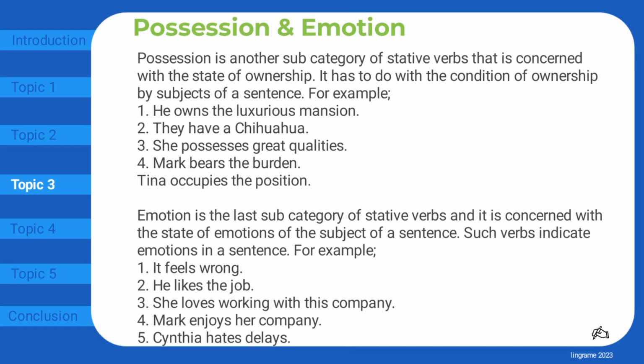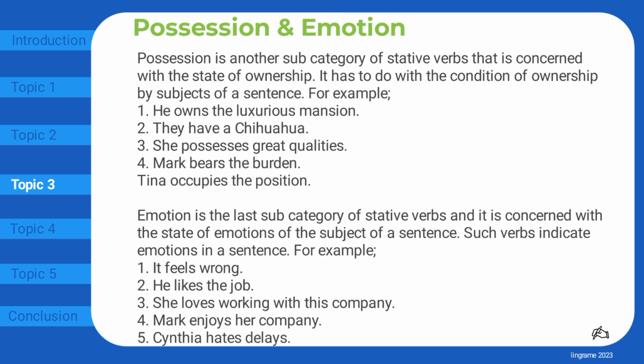Possession. Possession is another subcategory of stative verbs that is concerned with the state of ownership. It has to do with the condition of ownership by subjects of a sentence. For example, he owns the luxurious mansion. They have a chihuahua. She possesses great qualities. Mark bears the burden. Tina occupies the position.